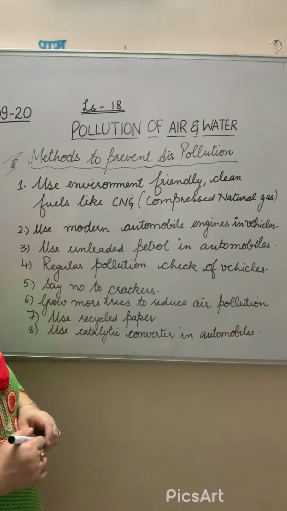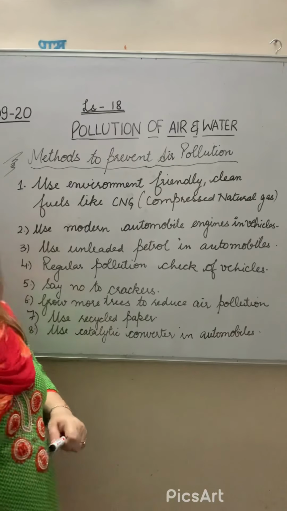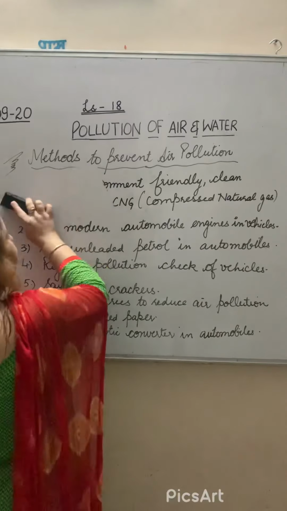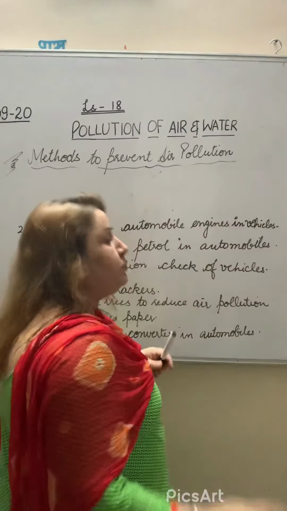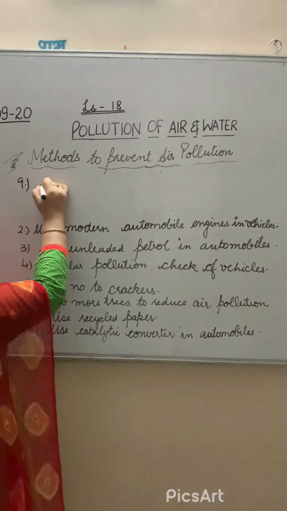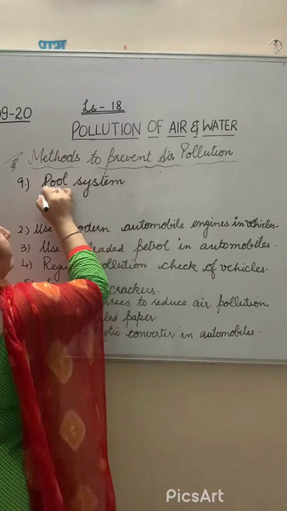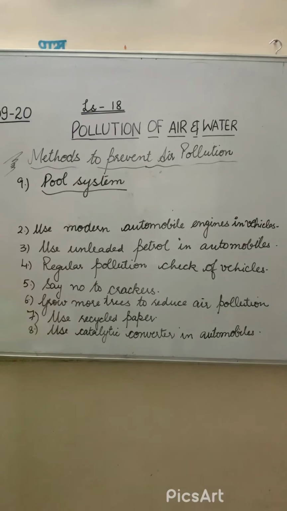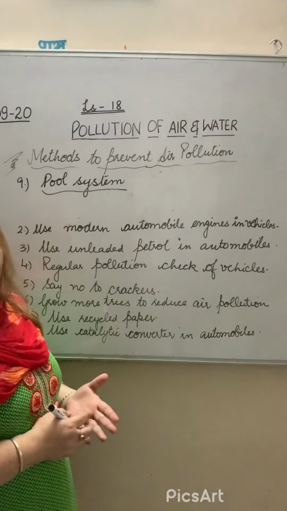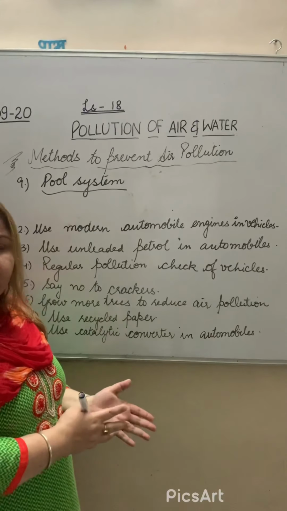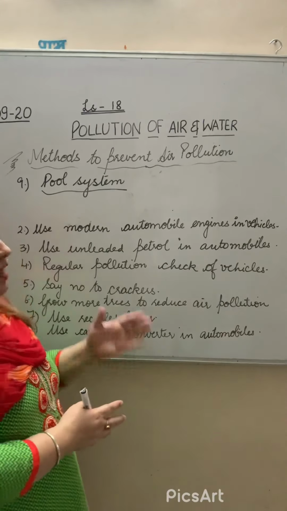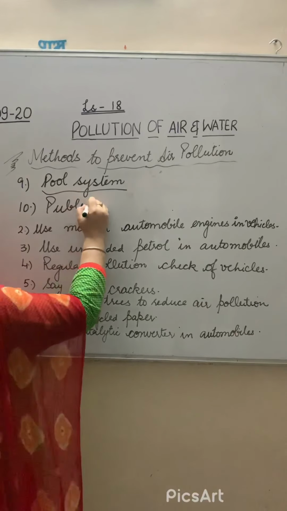We may add more points over here. We can use the pool system. We can add the 9th and 10th points also. I am writing two or three main points here. You can write pool system. We already discussed the carpool system: if we are going to the same destination, we should use a single vehicle, sharing it with others. That is the carpool system. For the 10th point, public transport should be adopted and used.